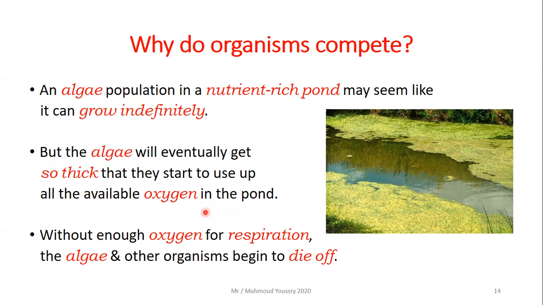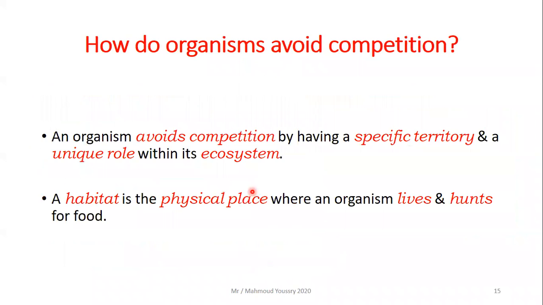Then as a result, what will happen? Without enough oxygen for respiration, the algae and the other organisms begin to die off. Then how do organisms avoid this competition? An organism avoids competition by having a specific territory and a unique role within its ecosystem. So these are two ways to avoid the competition between each other.